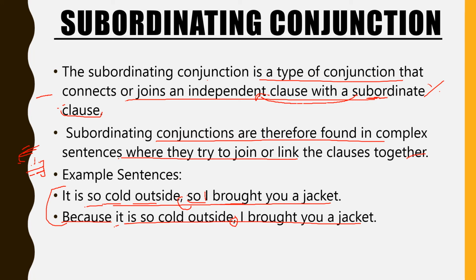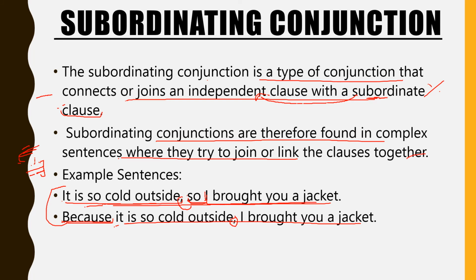So here, it is so cold outside, this is one clause. I brought you a jacket, this is one clause. So what you saw here is that the subordinating conjunction, because, can be in the beginning of the sentence as well as in the between. So because and so here are two subordinating conjunctions.